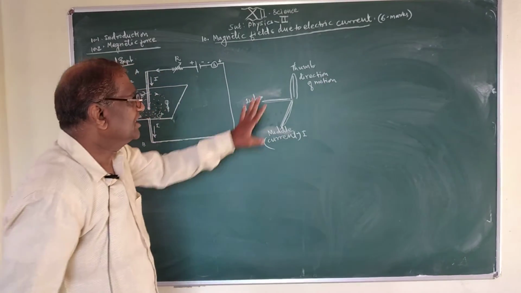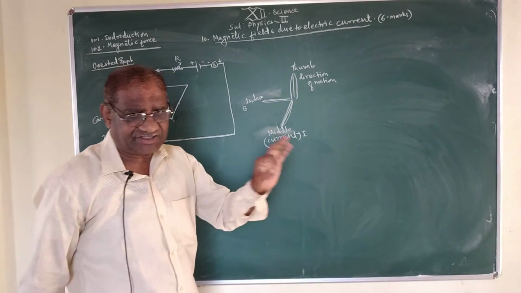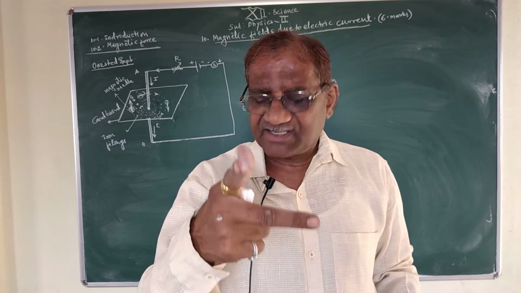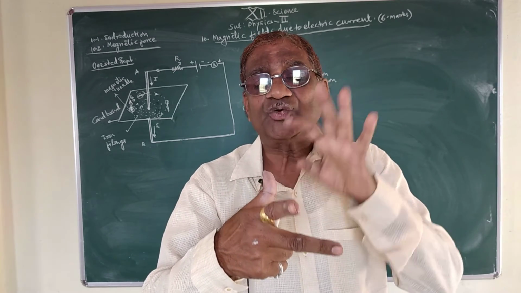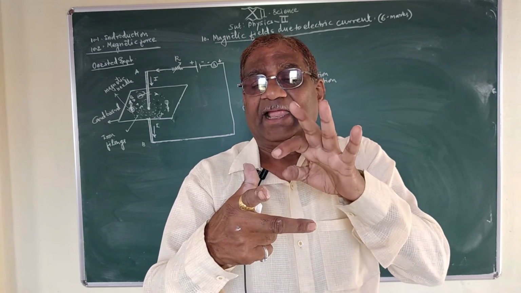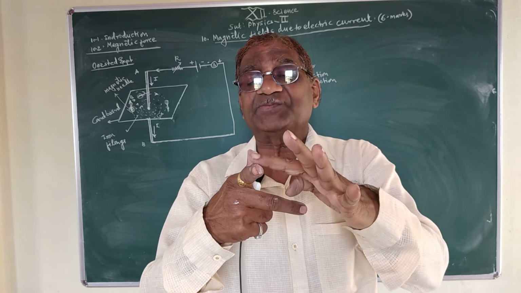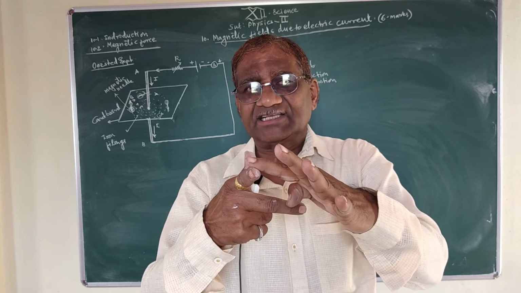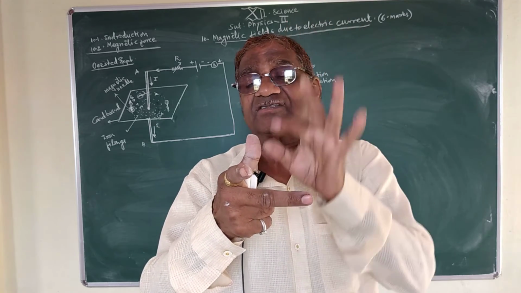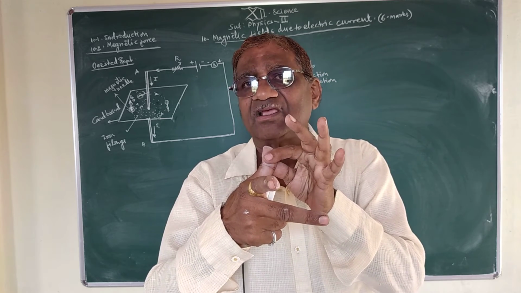So by using the right hand thumb rule, if three fingers of the right hand are stretched such that they are mutually perpendicular to each other, the index finger represents the direction of magnetic field, and this outstretched thumb represents the direction of motion of the conductor.